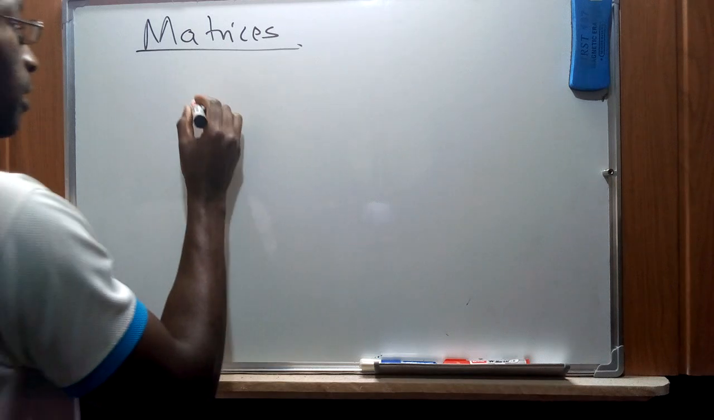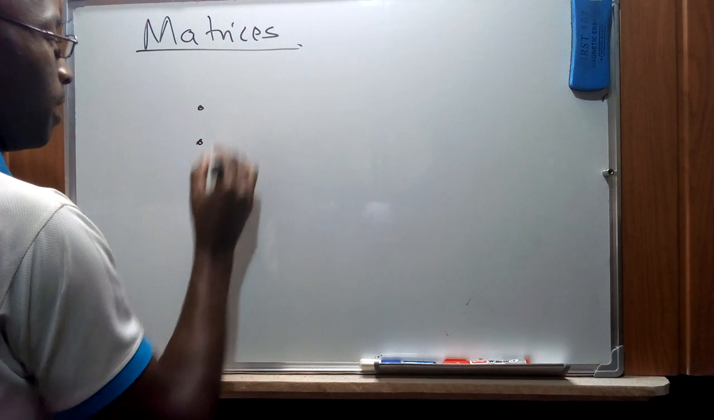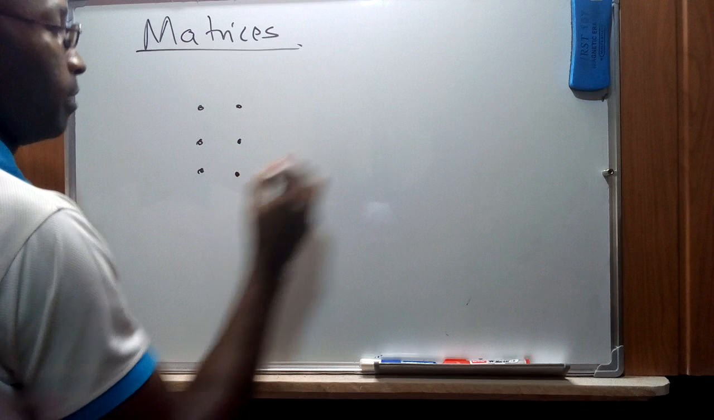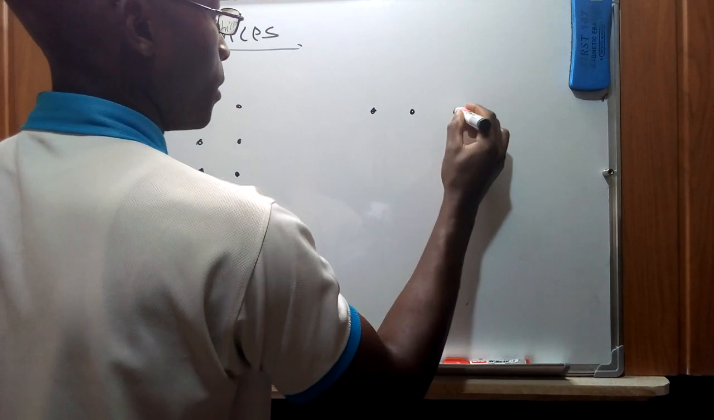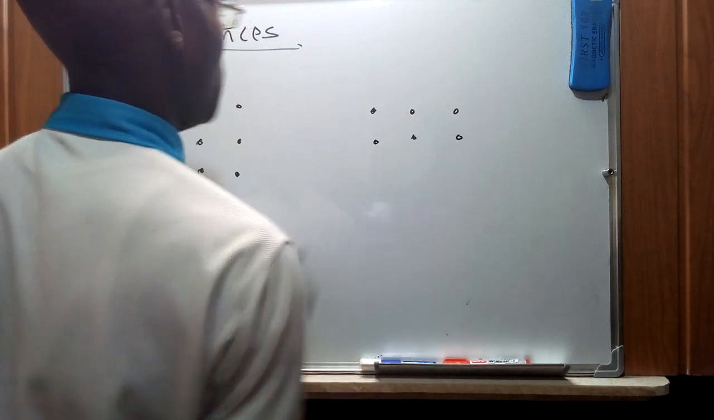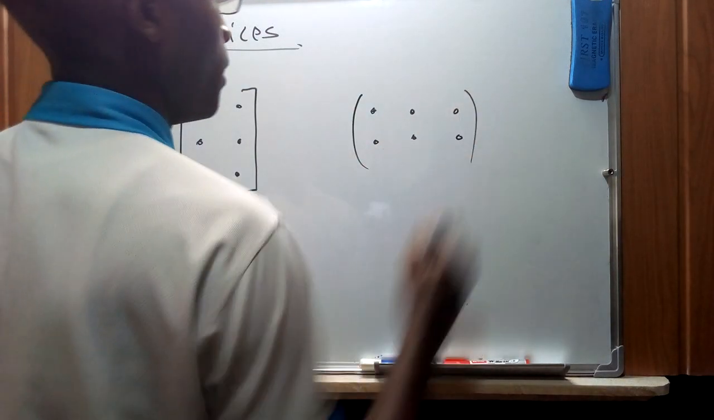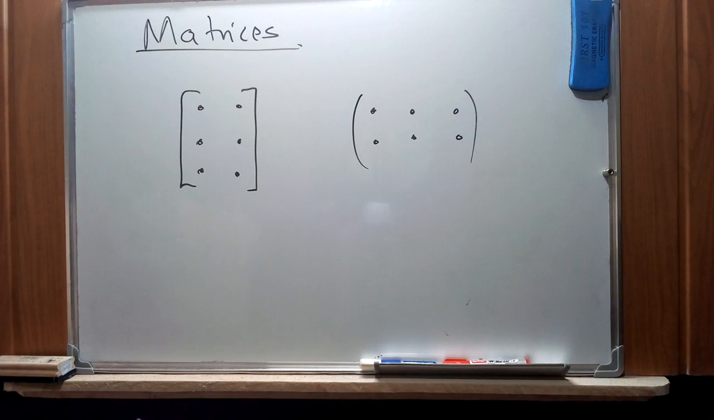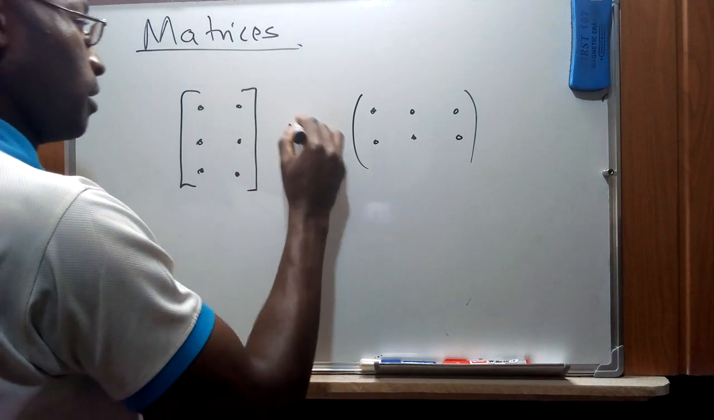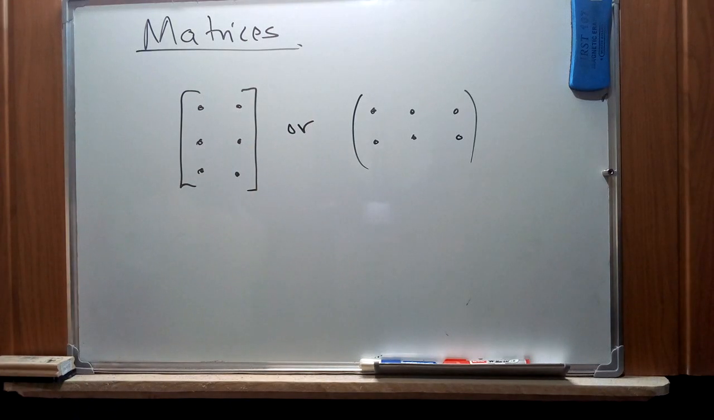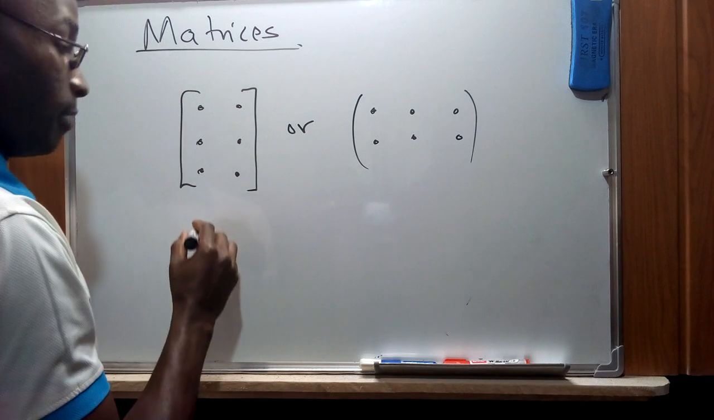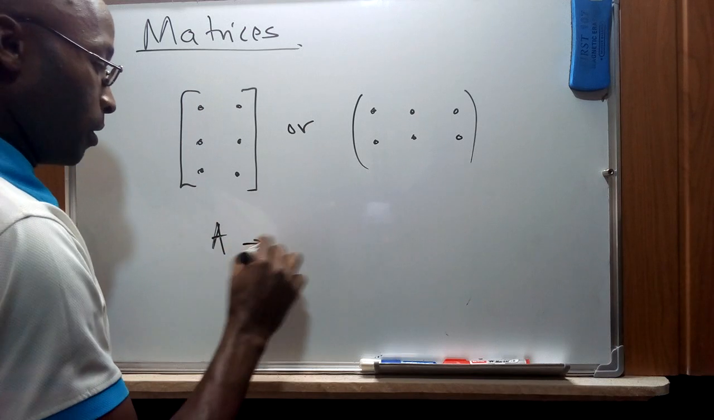So therefore, suppose there is an array of numbers which have been ordered in this way, and then there's a second one that is ordered that way. If these numbers are enclosed in parentheses or square brackets, therefore each of them can be referred to as a matrix. And in this case, the matrices are represented using letters, alphabetical letters, which are of course in uppercase.